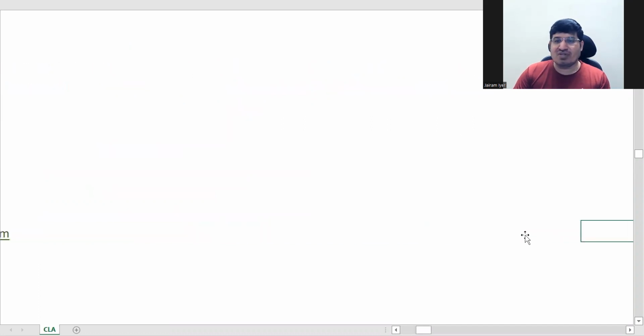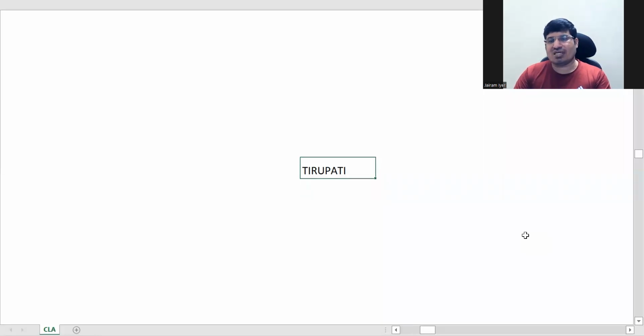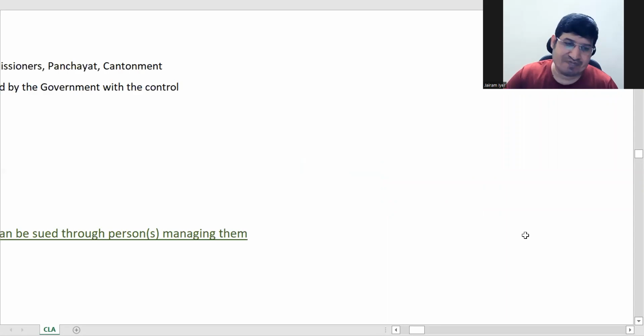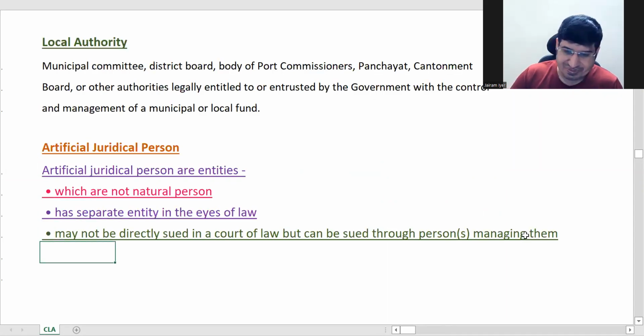For example, just taking a rough example, say there's a fraud in the Tirupati trust or something like that. Will you sue Tirupati God? If you sue Tirupati God, then there'll be a huge riot. So that's why these deities can never be sued. The people who manage it will be sued. Although the trusts are run in the name of the deities, you cannot sue them. That will become a big issue. Okay, chalo, this is done.